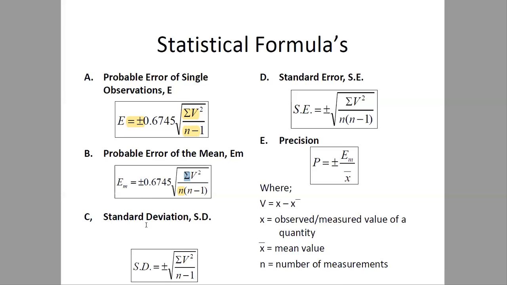Standard deviation can be calculated using the relation plus minus the square root of summation v square divided by n minus 1, meaning only this portion of the probable error of a single observation. This is our standard deviation. We have studied this equation everywhere.